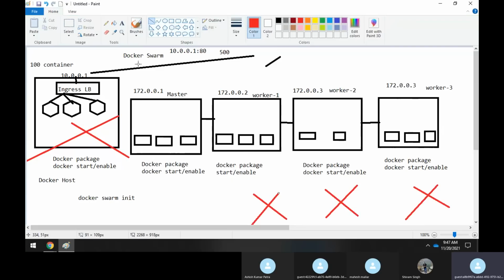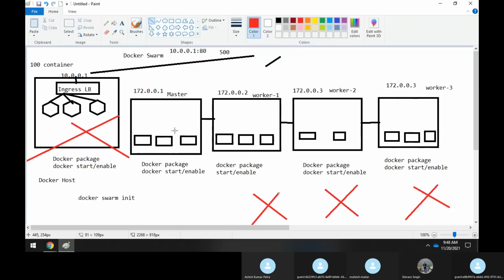Always, whenever you're working with Docker Swarm, make sure the master also acts like a worker node. It means that some of the containers you want to create can be recreated under the master also. That's how they do it. This is one of the important questions they might ask in an interview: whether you will make the master a working node or not, and what the advantage of making it a working node is. If all the worker nodes go down, the containers will still get shifted or recreated under the master node, and the service can still be served.